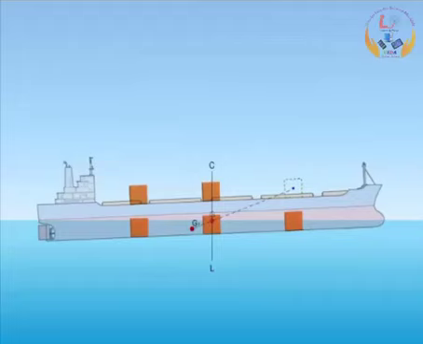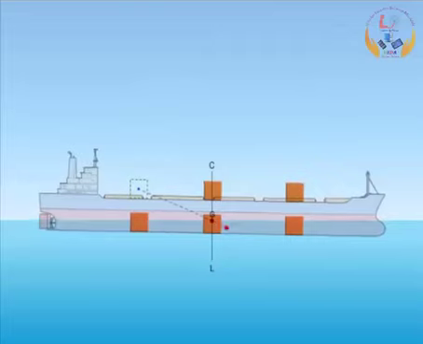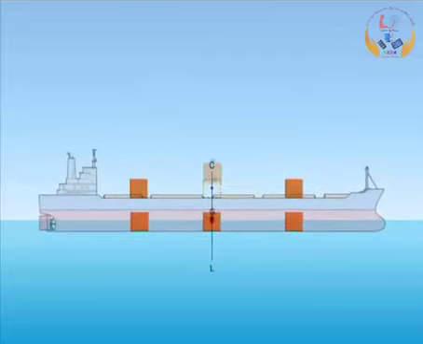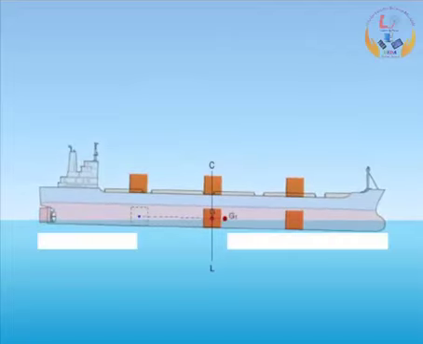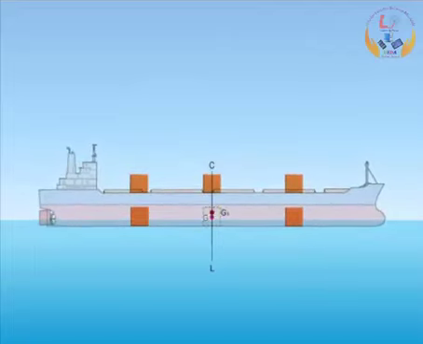Similarly, observe the shift in the position of G for various discharging points when you discharge weight from the aft deck of the ship, from the center deck of the ship, from the forward bottom of the ship, from the aft bottom of the ship, from the center bottom of the ship.